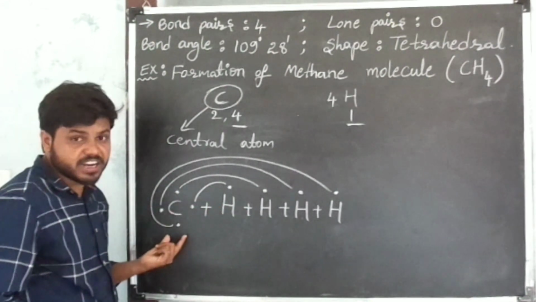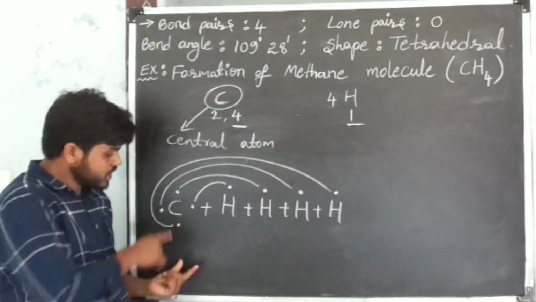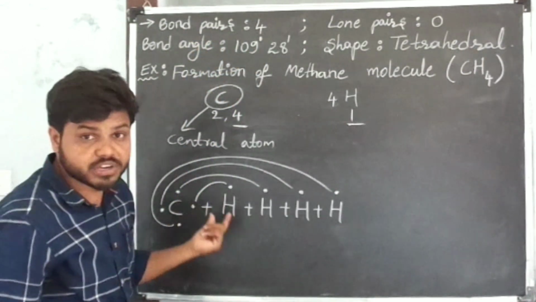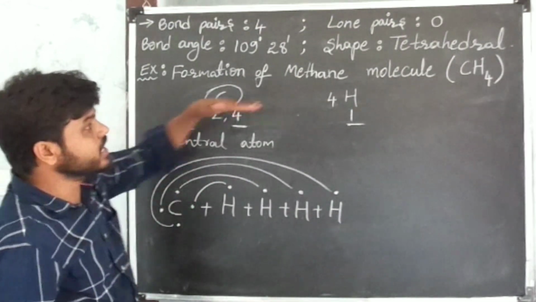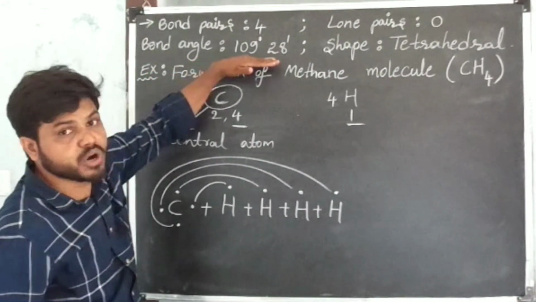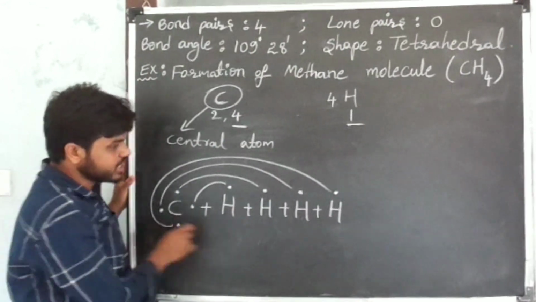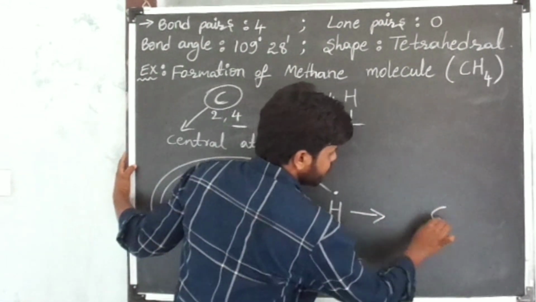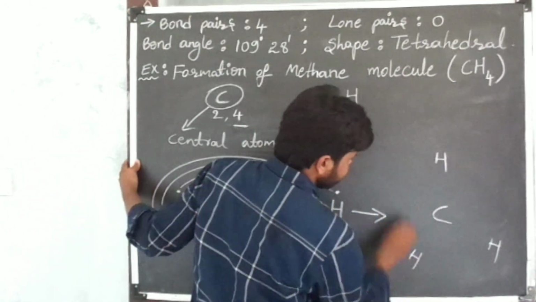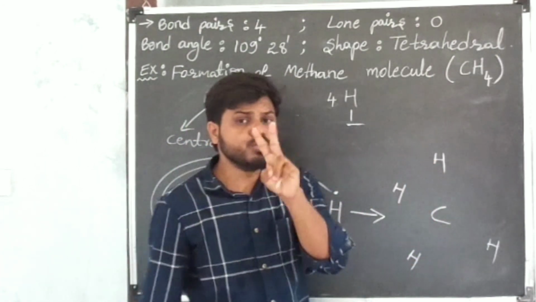So these 4 bonded electrons give 4 bond pair electrons around the nucleus of the central atom. That's why we get the shape of the molecule as tetrahedral, and the bond angle between bonded electron pairs is 109 degrees 28 minutes. Finally we get carbon as the central atom. Here one hydrogen, here another hydrogen, here another hydrogen, here another hydrogen. Between carbon and each hydrogen, 2 electrons are shared.